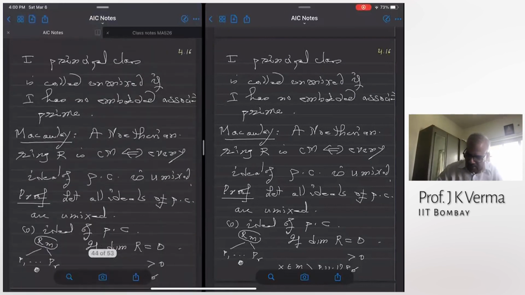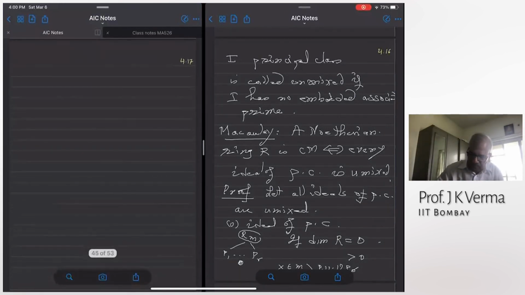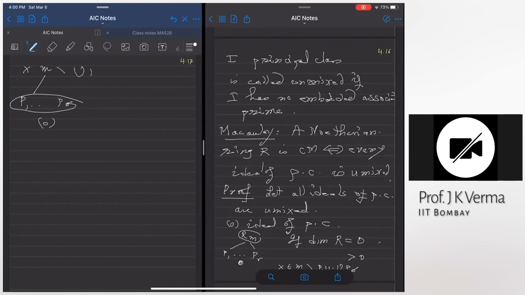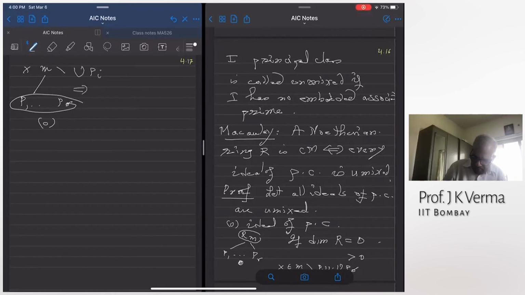What can you say about this element X? Is this a non-zero divisor? You see, these are all the associated primes of 0. And I have this element X, which is in M, not in the union of the P_i. Therefore, X is a non-zero divisor.